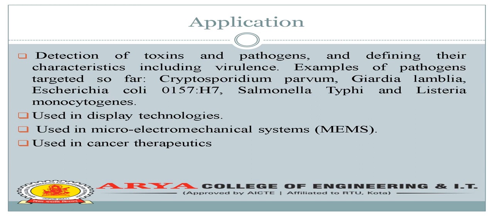So what are the applications? Detection of toxins and pathogens, and defining their characteristics including virulence. Examples of pathogens targeted so far are Cryptosporidium parvum and Giardia lamblia. These are used for the detection of any particle or bacteria. They are also used in display technology, electromechanical systems, and cancer therapies.